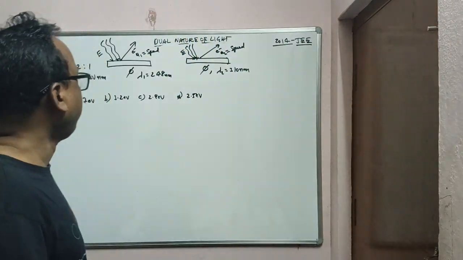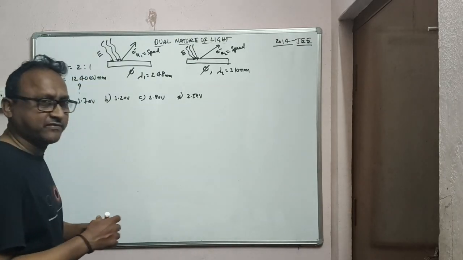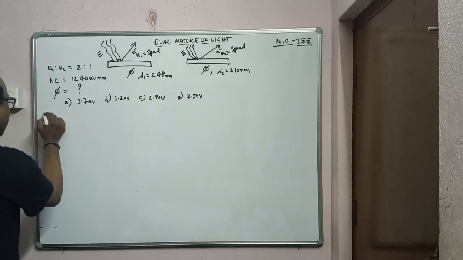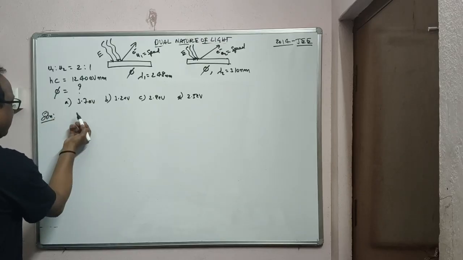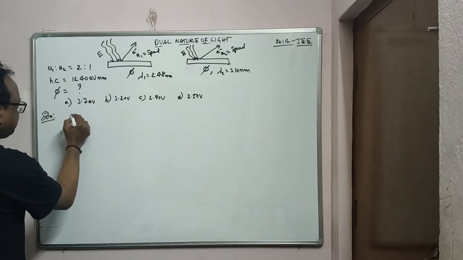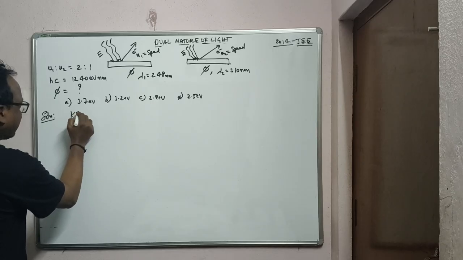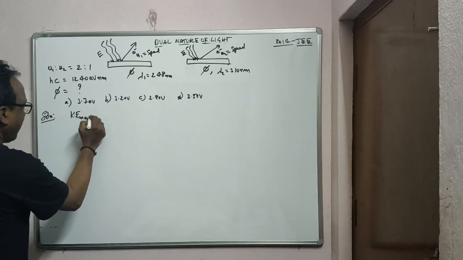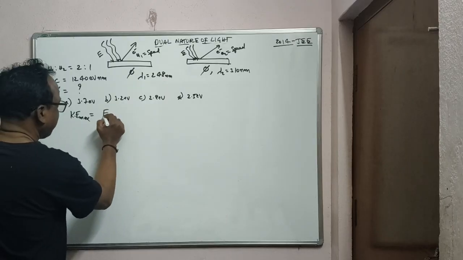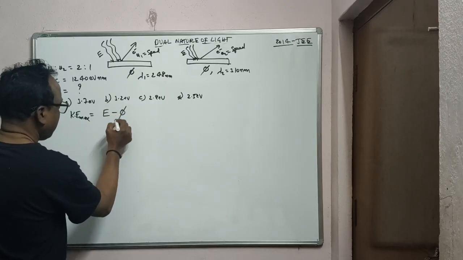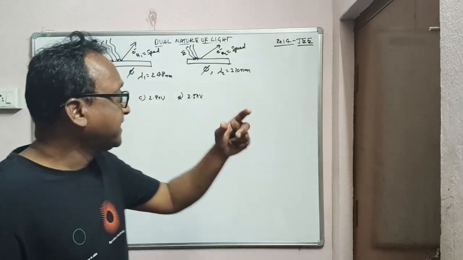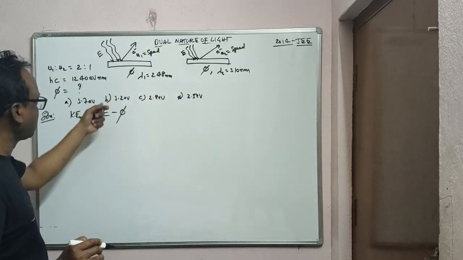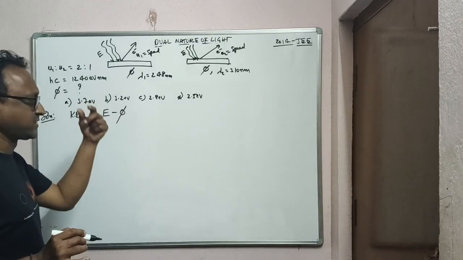Now once again we'll use Einstein's equation of photoelectric effect and solve this problem for both surfaces. From Einstein's equation, the maximum kinetic energy is equal to the energy falling on the surface minus the work function, because we know the incident light must have energy greater than the work function.